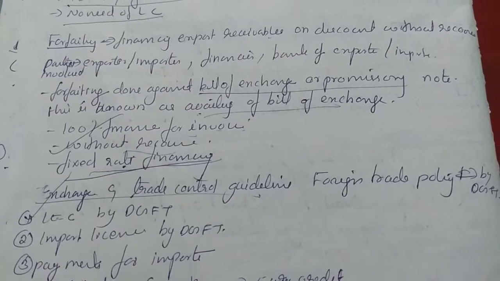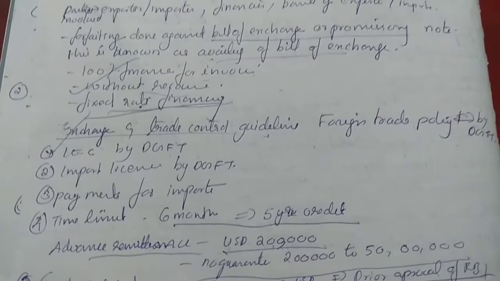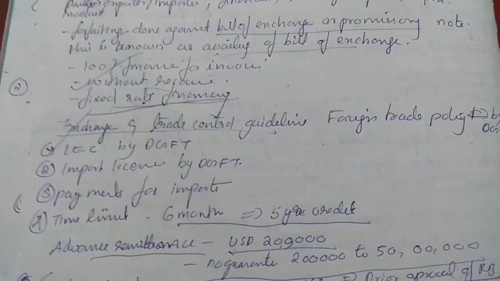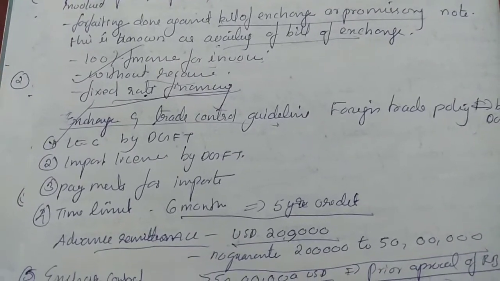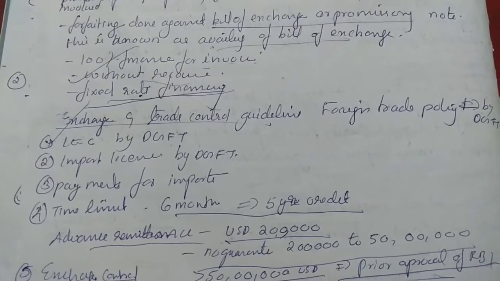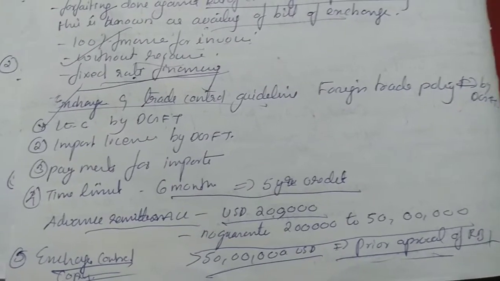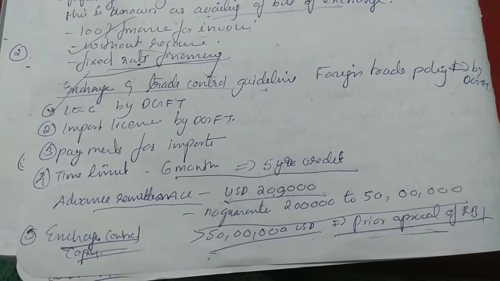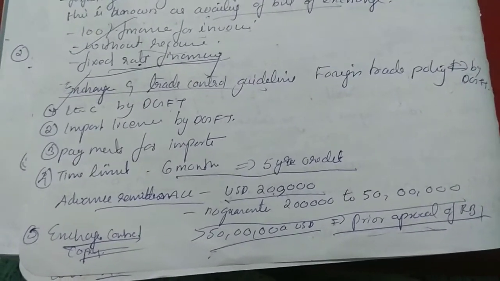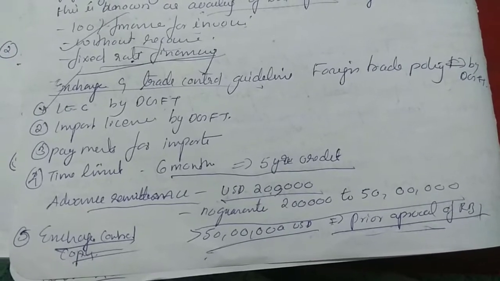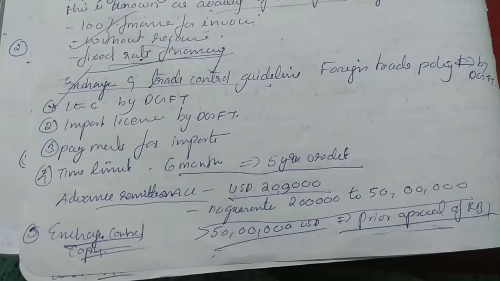Exchange and trade control guidelines, foreign exchange policy by DGFT. First one is IEC by DGFT, importer license by DGFT, payment for imports. Fourth one is time limit, that is 6 months up to 5 years credit, advance remittance US dollar 2 lakhs. No guarantee for 2 lakh to 50 lakhs, and greater than 50 lakhs prior approval of RBI is required for advance remittance.